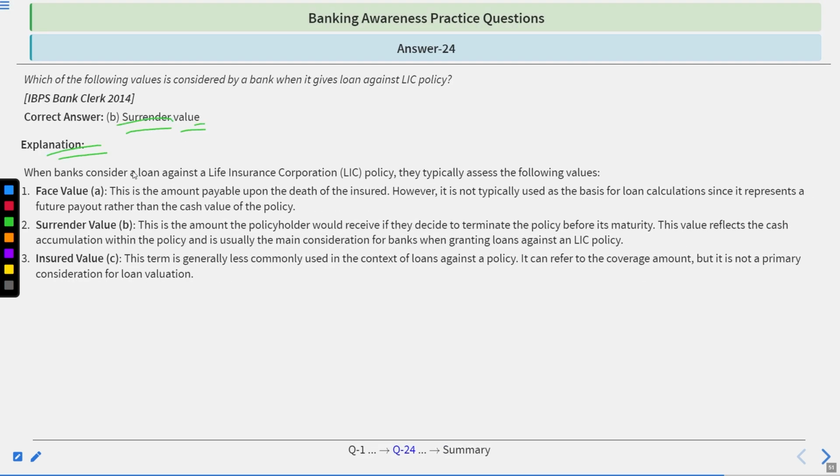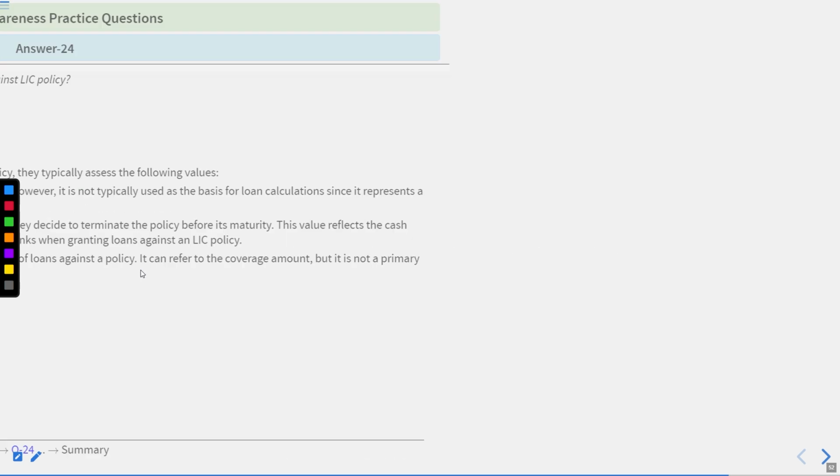Explanation. When banks consider a loan against a Life Insurance Corporation policy, they typically assess the following values. First is face value, the amount payable upon the death of the insured. However, it is not typically used as the basis for loan calculations. This represents a future payout rather than the cash value of the policy. Surrender value, the amount the policyholder would receive if they decide to terminate the policy before its maturity. This value reflects the cash accumulation within the policy, usually the main consideration for banks when granting loans against an LIC policy. Insured value. This term is generally less commonly used in the context of loans against a policy. It refers to the coverage amount, but it is not a primary consideration for loan valuation.